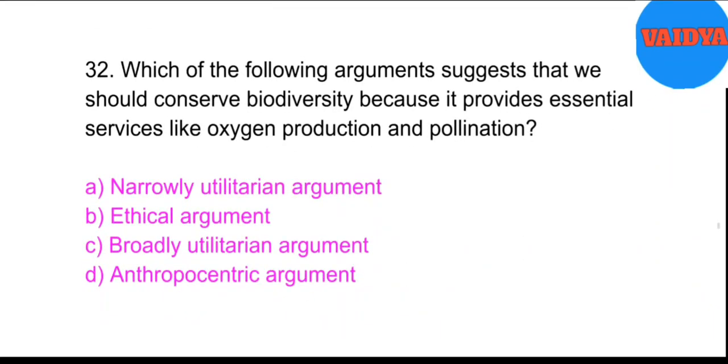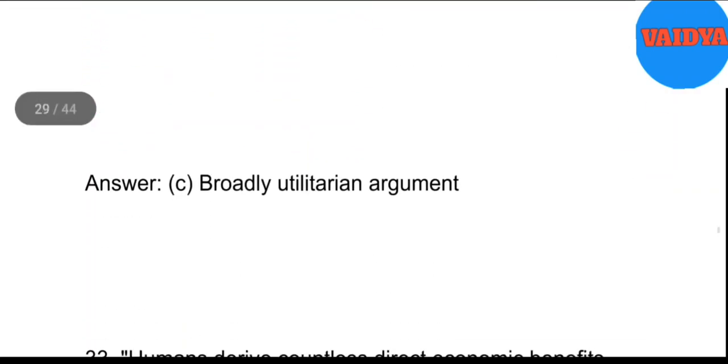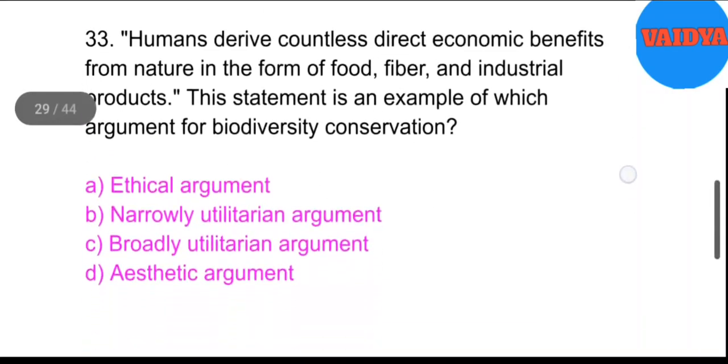32. Which of the following arguments suggests that we should conserve biodiversity because it provides essential services like oxygen production and pollination? A. Narrowly utilitarian argument. B. Ethical argument. C. Broadly utilitarian argument. D. Anthropocentric argument. Answer. C. Broadly utilitarian argument. 33. Humans derive countless direct economic benefits from nature in the form of food, fiber, and industrial